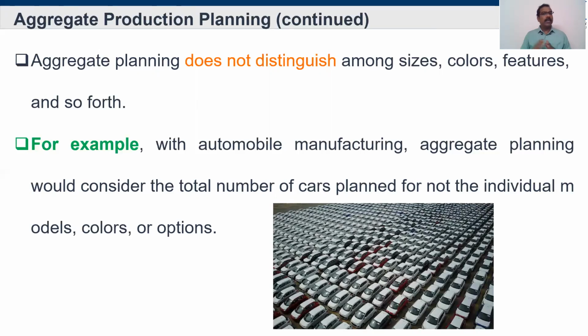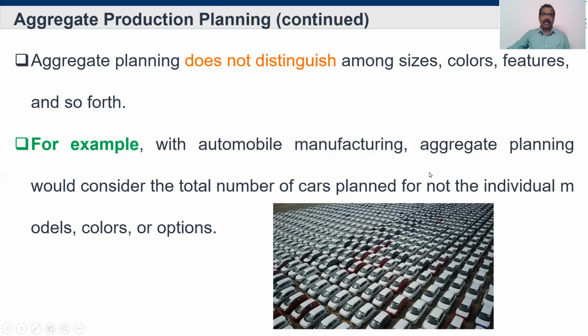It won't care. For example, if I make this particular mouse, whether it is in gray, pink or blue color, whatever it may be, it doesn't care about that inside aggregate planning. Similarly the size and the features: whether this is a wireless mouse, a wired mouse, or a Bluetooth mouse, aggregate planning doesn't care. It will consider the total number of mice we are going to make.